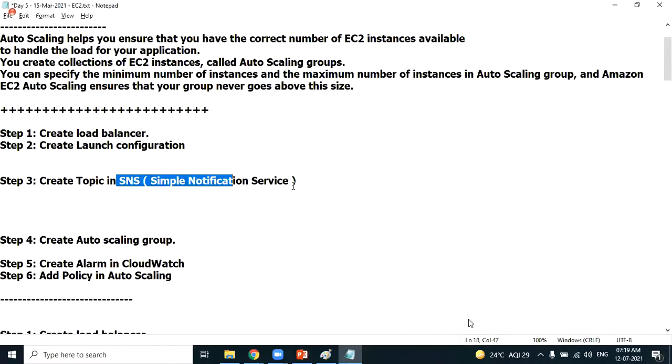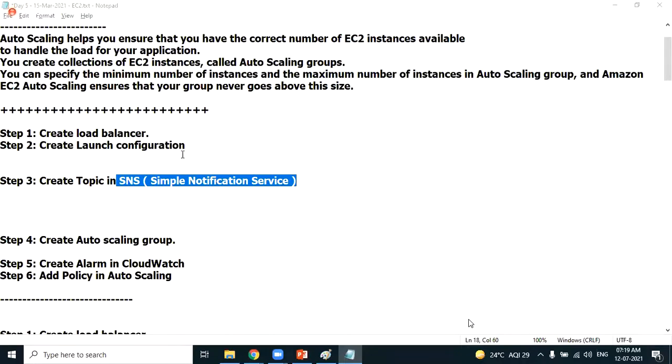SNS stands for Simple Notification Service. This service helps you to provide notifications. Notification is nothing like a message, right? We get notifications in WhatsApp. Okay, notification is all about communication. It could be a message or an email notification, whatever it is. SMS notification. So notification is nothing but information.